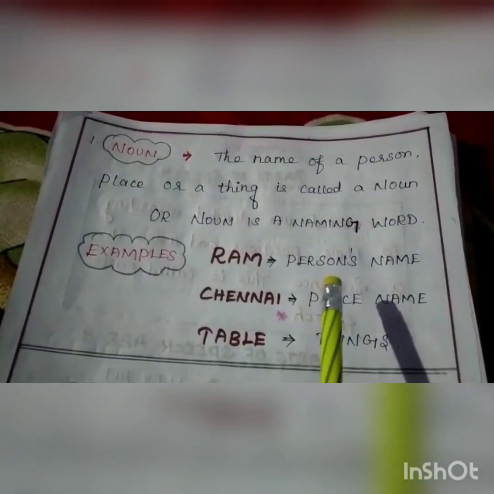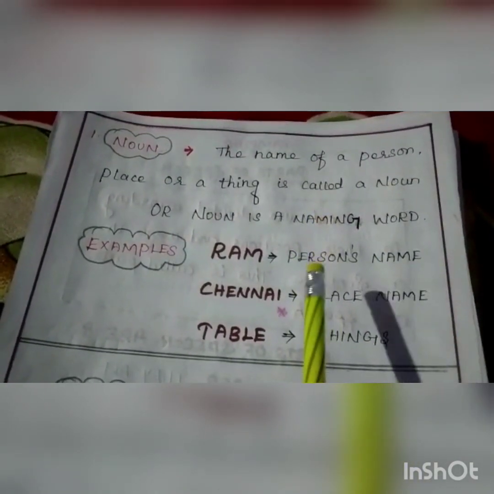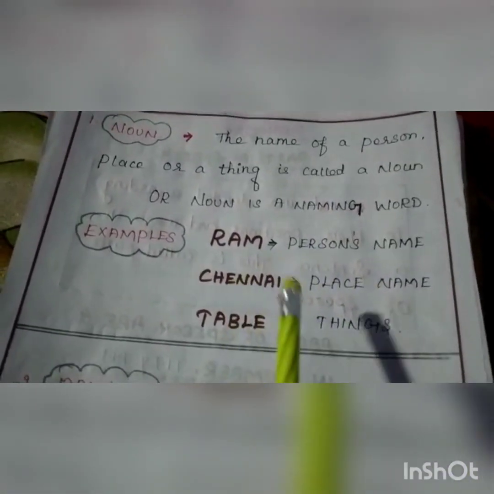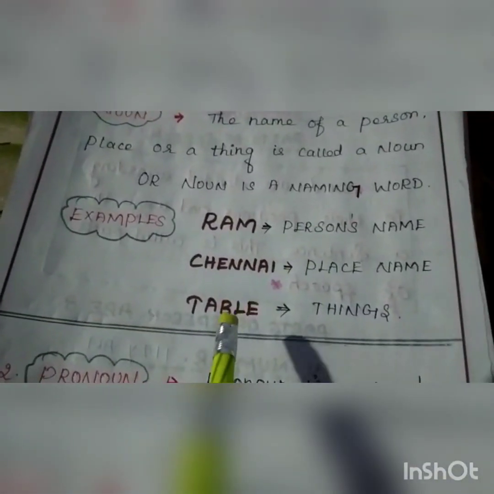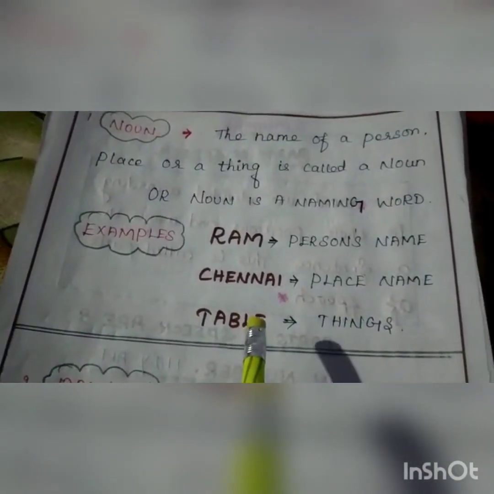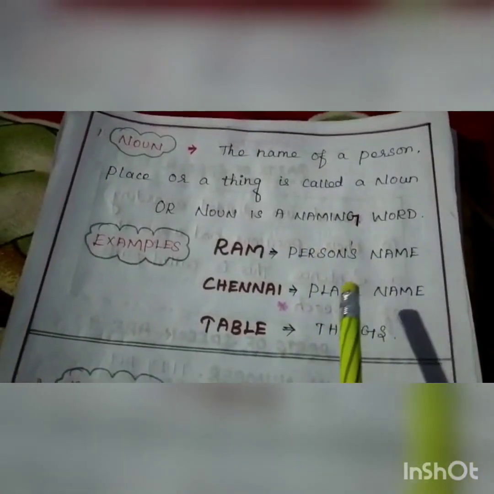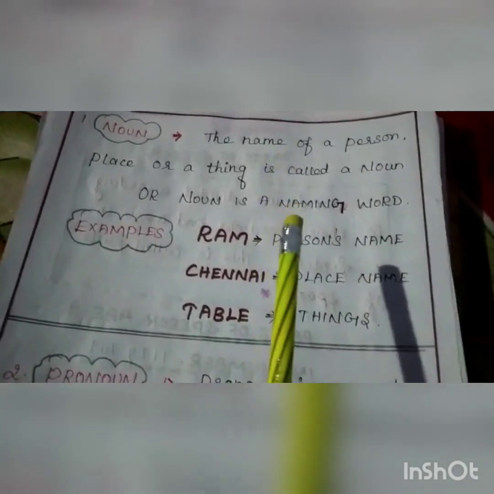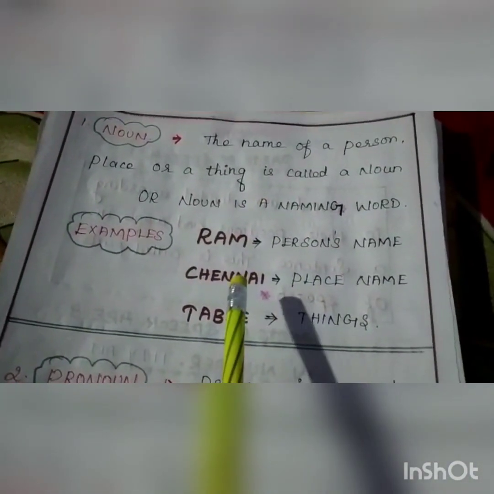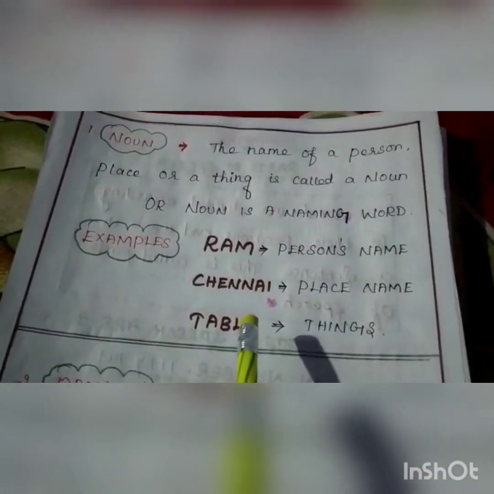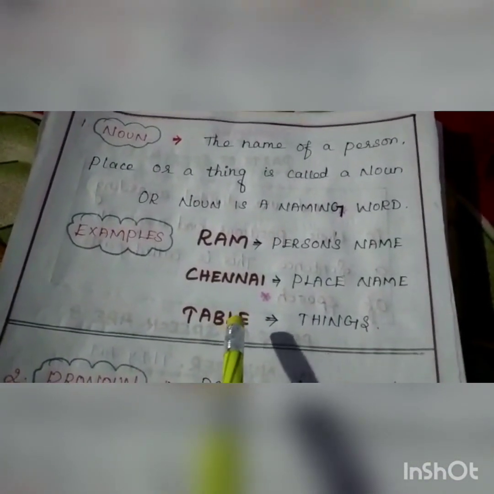What are the examples you know? That is Chennai, Madras, Tripur, Coimbatore. Likewise, place names. Then things. What are the things you know? Table, pen, pencil, eraser, table, chair, everything. So it is nothing but name of a person, name of a place or name of a thing. It is called noun. I hope you understood this noun. It is very easy. Noun is nothing but name of a person. I have given you the example. Next, name of a place. I have given you the example. Next one, name of the thing. It is the table I have mentioned here.